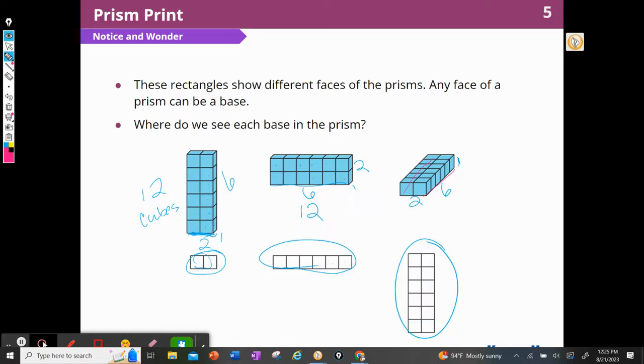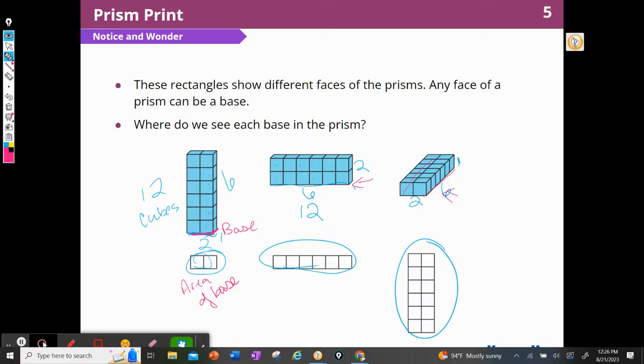I also noticed that it's the same prism, but in different positions. So I think that this might be the area of the base. Remember, we talked about how the bottom area is the base. So the area of the base at the bottom, I figure I can calculate by using this picture of the bottom of each one of the prisms.